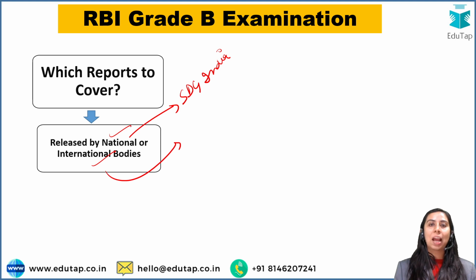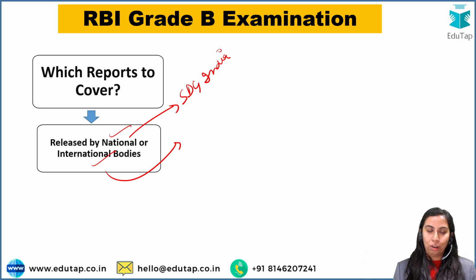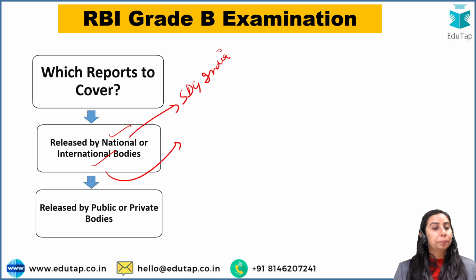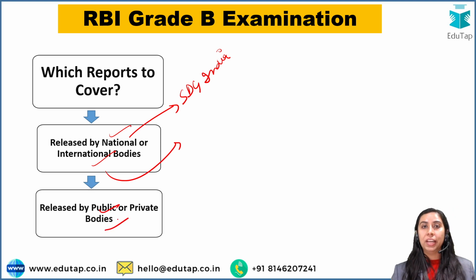So for this examination, guys, we are concerned with national as well as international reports. Reports by states are not important, by your cities are not important, but by national bodies as well as international bodies are important. But now the next question is, there are so many bodies that are releasing reports. Am I to cover all those reports? Then guys, the next step of understanding comes here. Reports that are released by public or private bodies.